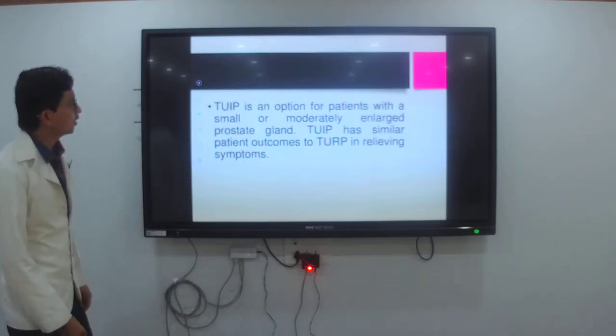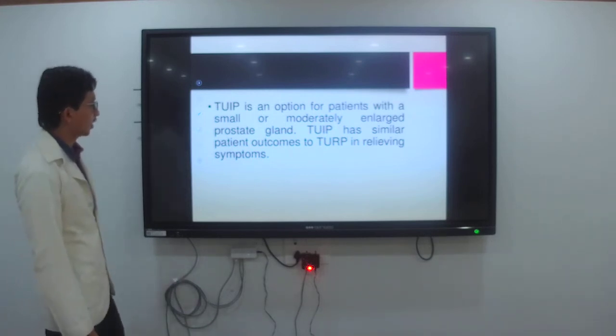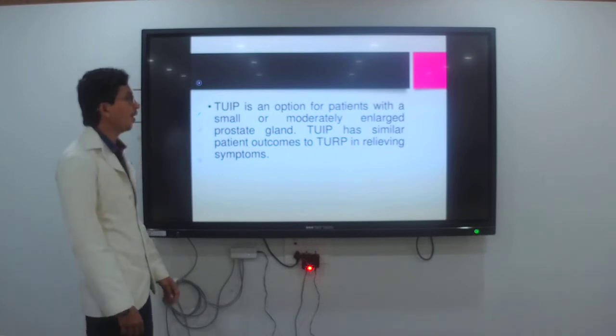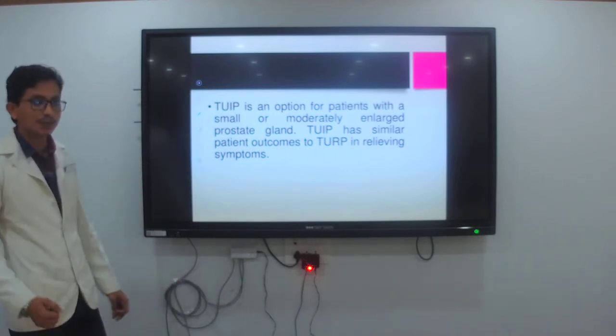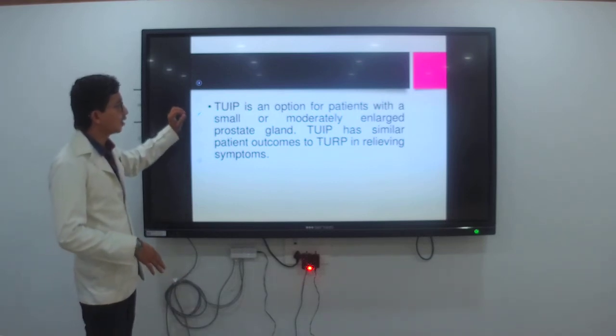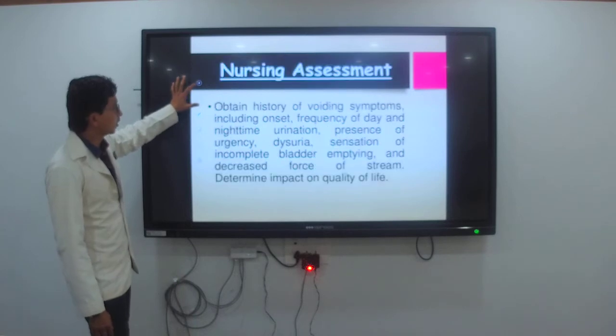TUIP is an option for patients with a small to moderately enlarged prostate gland. It may have a similar patient outcome to TURP in relieving the symptoms, meaning the symptoms the client has may be relieved after the surgery.